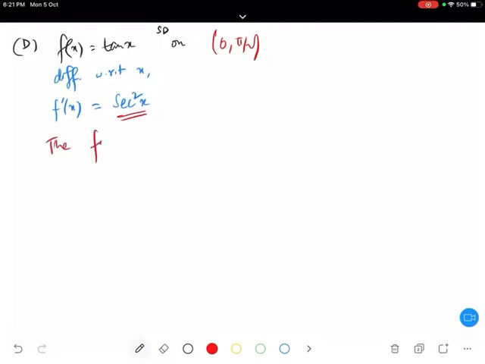So let us find this one. Again, in order to find strictly decreasing or increasing, I need to find the slope, and in order to find the slope I need to differentiate with respect to x. So differentiating with respect to x, so what do you get? f dash x is equal to 100 x to the power 99 plus cos x. This is my differentiation.